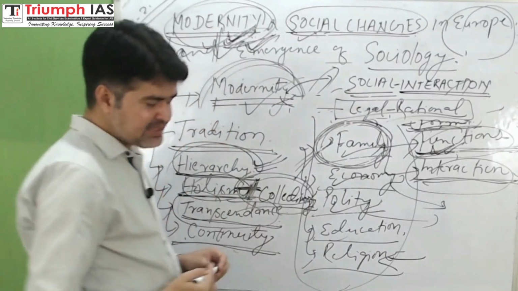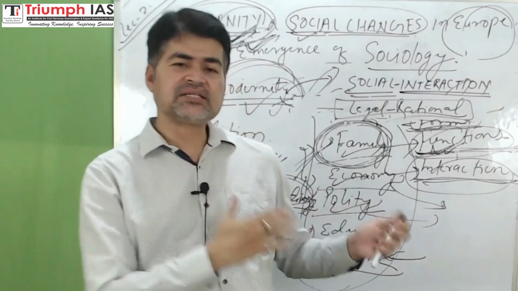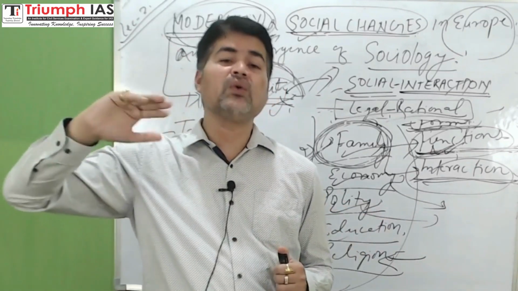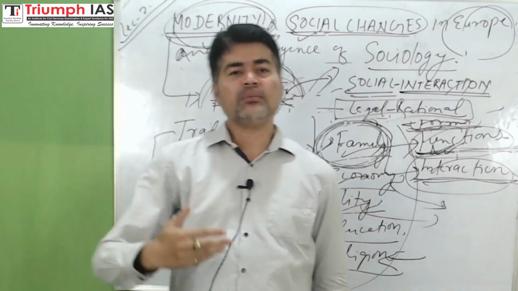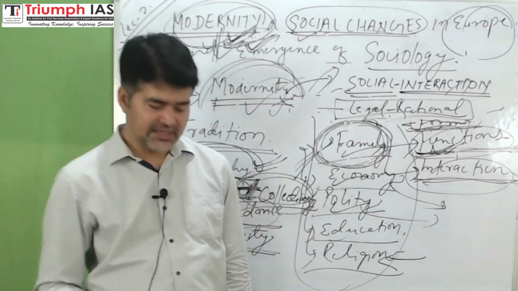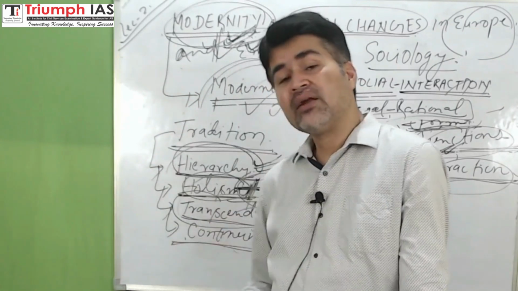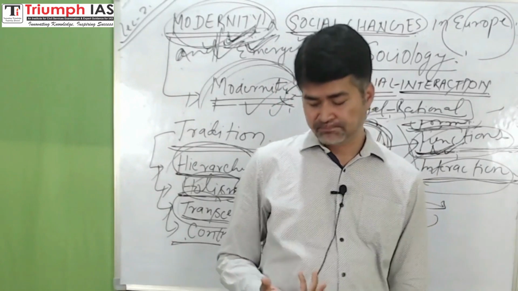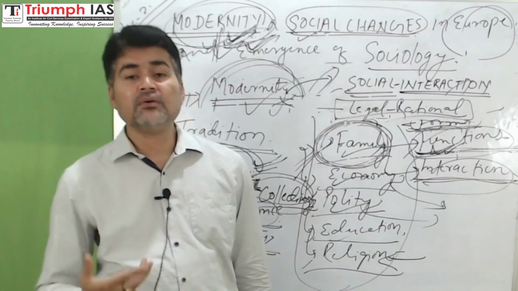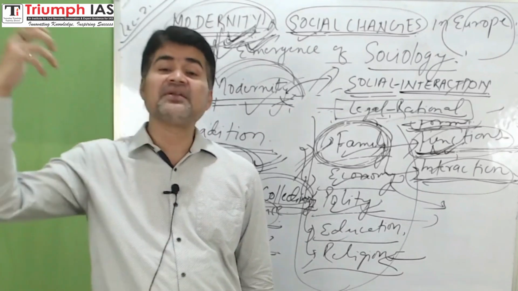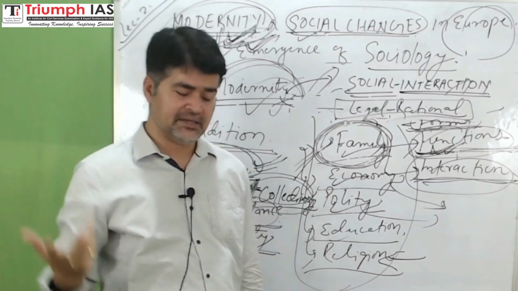Transcendence means that in traditional society, individuals were more oriented towards the other world than this world. The acts of humans, be they social, economic or political acts, were influenced by the belief in transcendence, the other world, belief in theology, belief in religion, right?